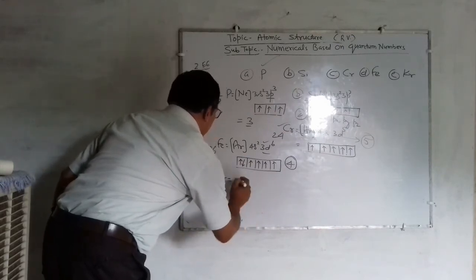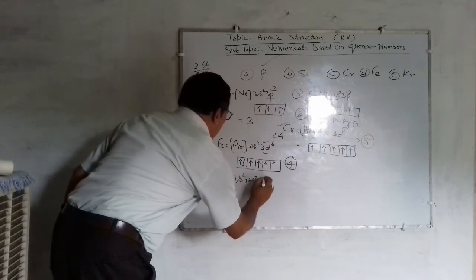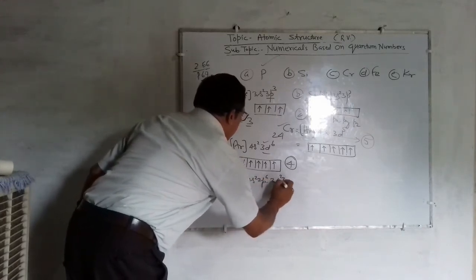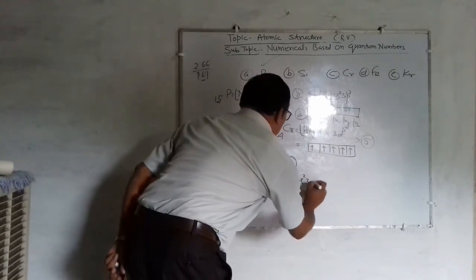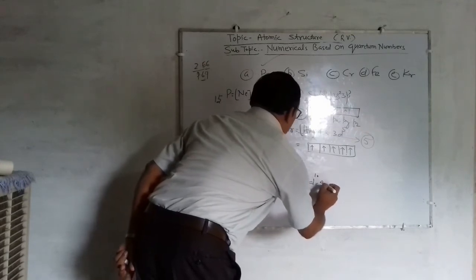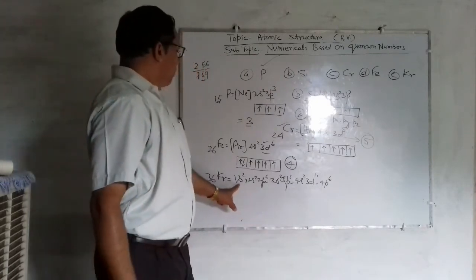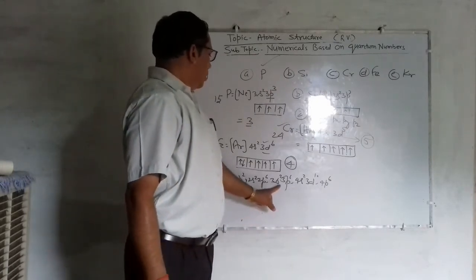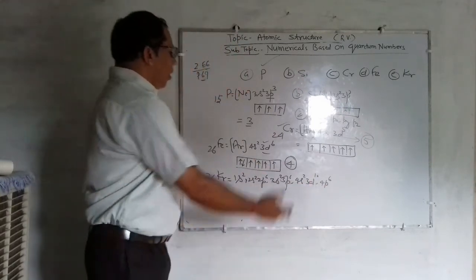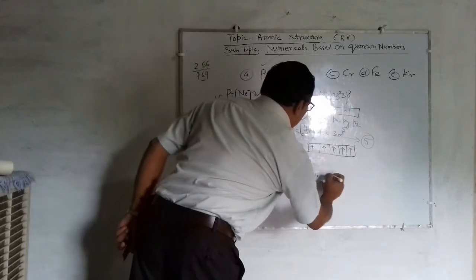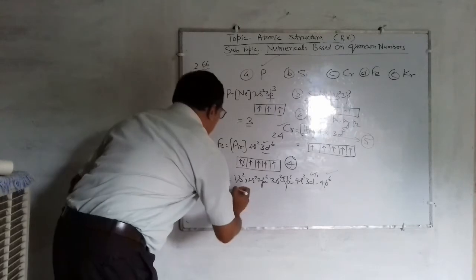Normally I write it as 1s2, 2s2, 2p6, 3s2, 3p6, 4s2, 3d10 and 4p6. Okay, so this is 2, 4, 10, 12, 18, 20, 30, 36. Correct? So you can clearly observe that all the orbitals are fulfilled here.